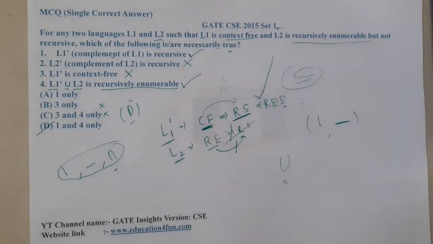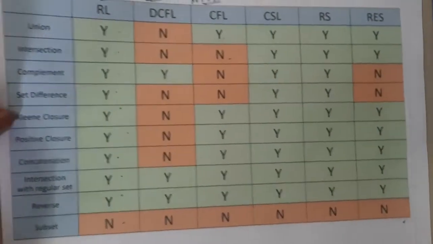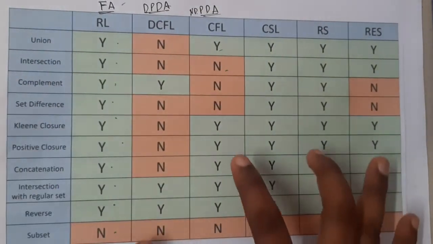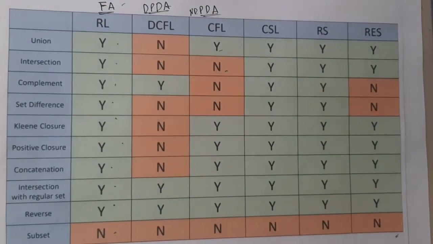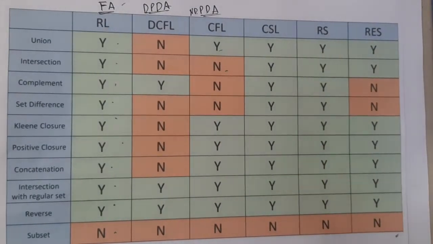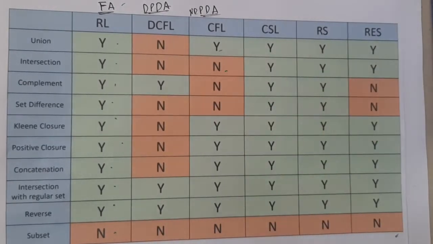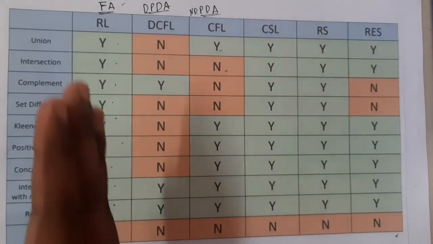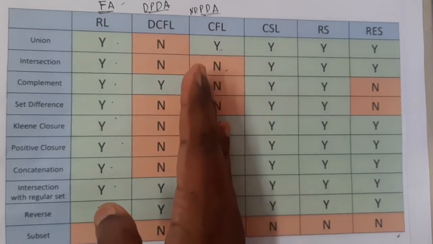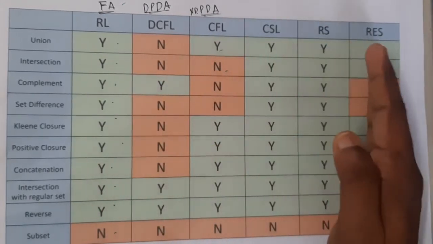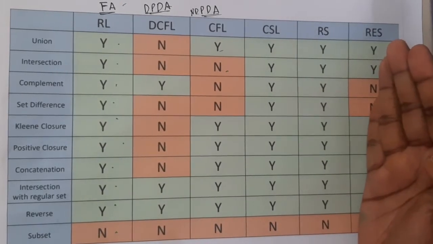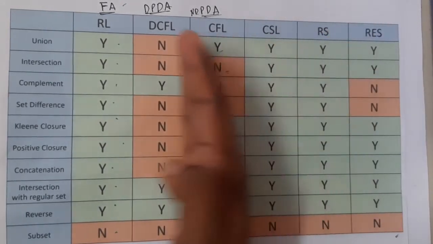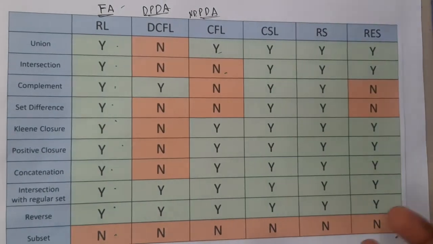This question is directly based on this table, and it is based on these three columns. I hope everyone is understanding how exactly we are solving it. Please remember that if a particular language is a CFL, automatically it will belong to all the classes above it. But if some language is recursively enumerable, we cannot say whether it belongs to the lower part or not. We cannot guarantee it.